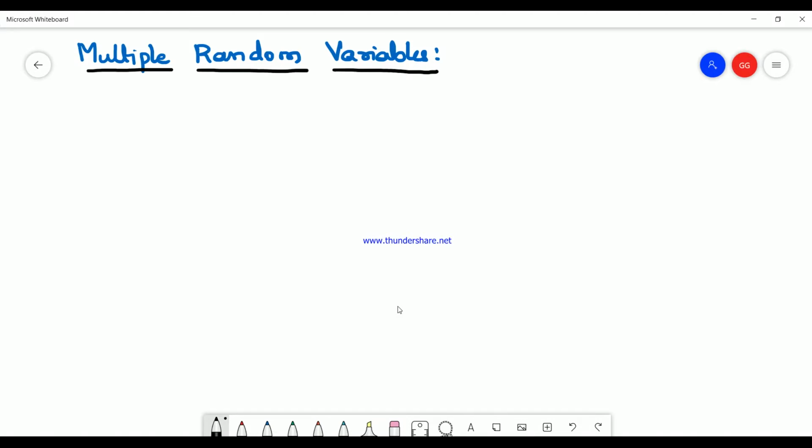In this video we'll see what multiple random variables are, and we will work out the cumulative distribution function, probability density function, and probability mass function, and then the expectation-related information on these multiple random variables. One assumption is that we are considering two random variables.